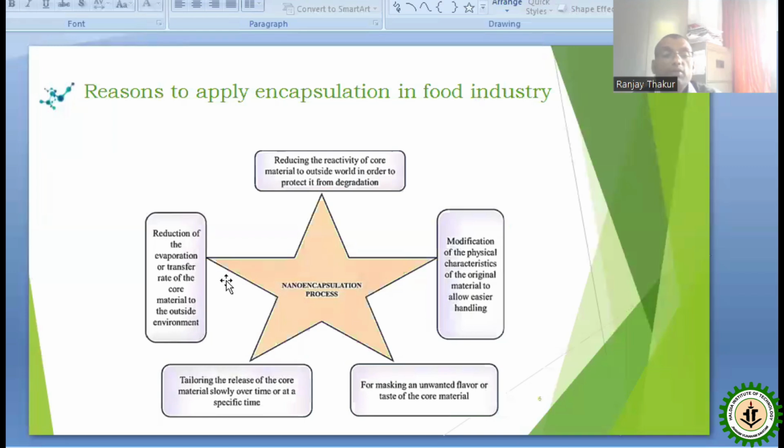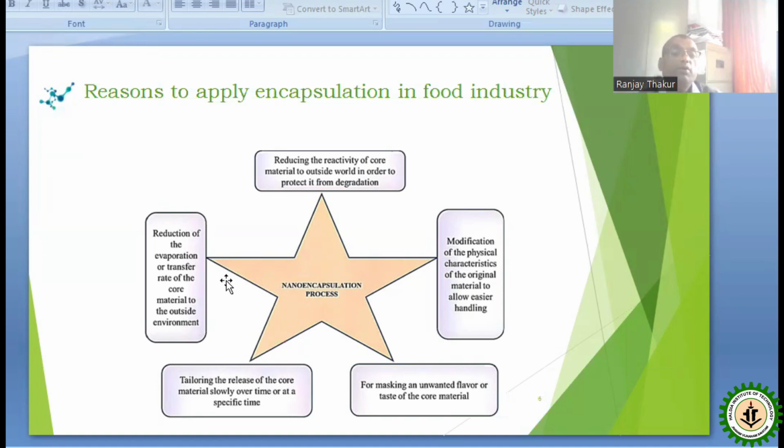Why is this encapsulation, nano encapsulation, done? What is its purpose? So there are various purposes, like reducing the reactivity of the core material to the outside world in order to protect it from degradation.